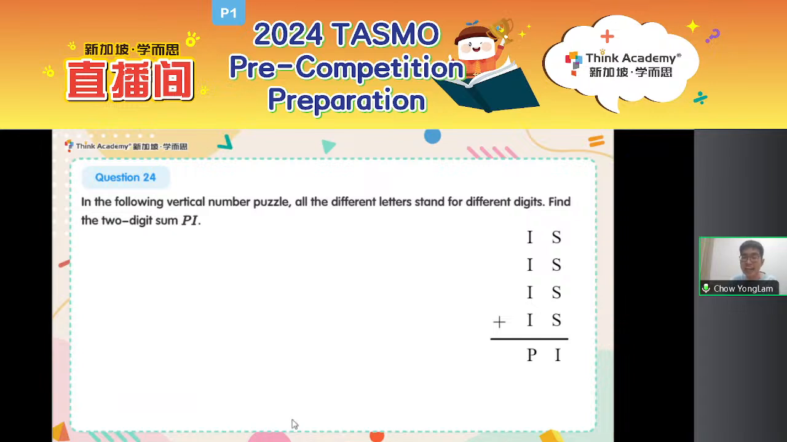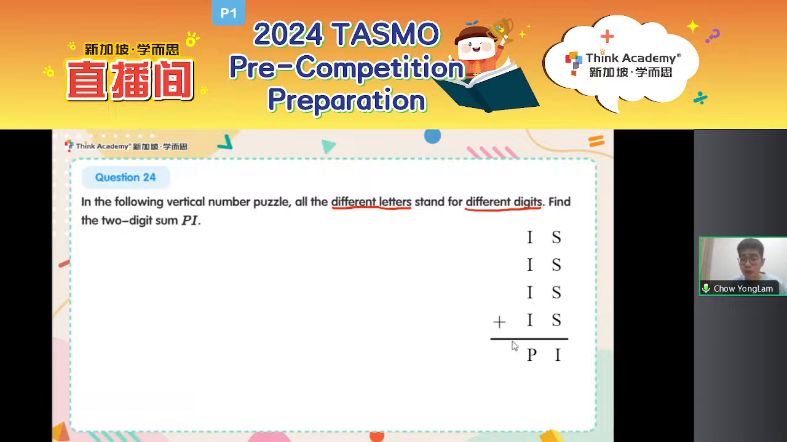So you see, IS plus IS plus IS plus IS equals PI. All the different letters stand for different digits. Let me highlight it better. All the different letters stand for different digits. What is the value of PI?